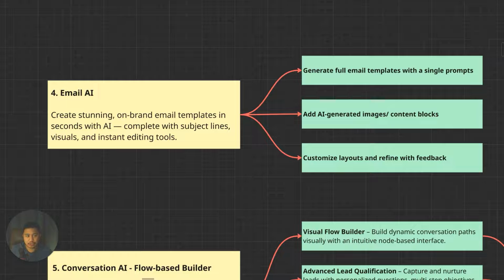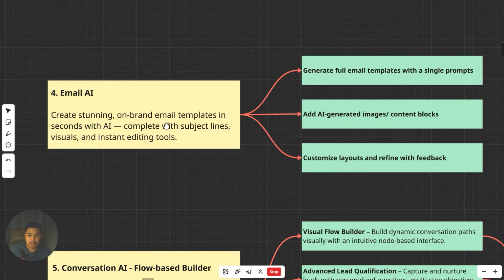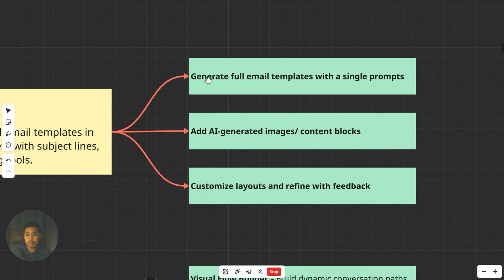With the help of this email AI, you'd be able to create emails for your clients. You just need to ask your clients kung ano yung type of branding nila, what kind of tonality do they want to have with their emails and all that. And so here are the capabilities.